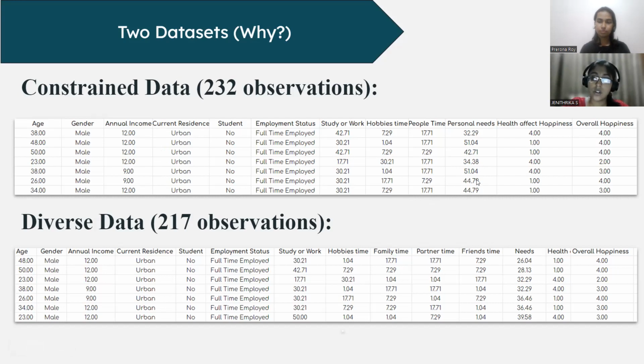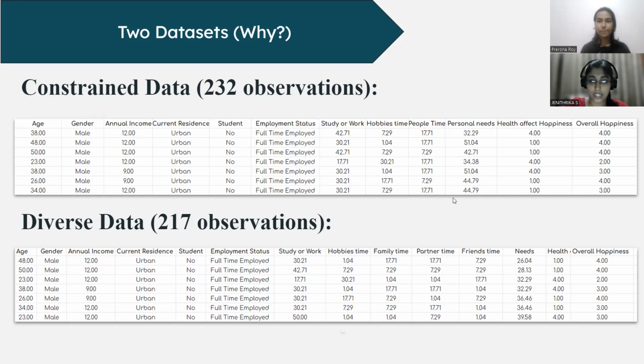Also, for personal needs, we found a lot of inconsistent data. The reason is that we had included sleep time in the personal needs, but a lot of people ignored that and have given wrong data here. In order to correct them, we took the sum of all the other time variables and subtracted it from 100 to get the personal needs.